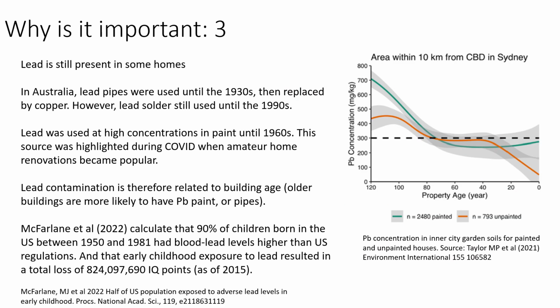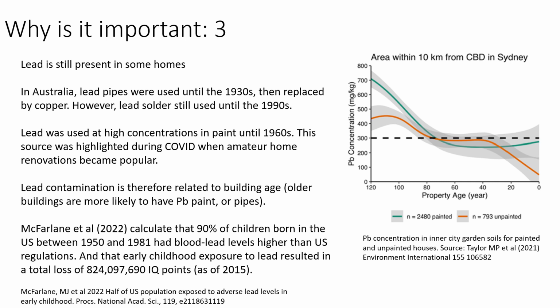And lead is still present in some homes as well. And you might think this is a historical thing again, because lead pipes and lead in paint are now not used. But have a think about the age of the home that you live in, or some of your friends or family might live in, and whether they're old enough to still contain some lead in them.